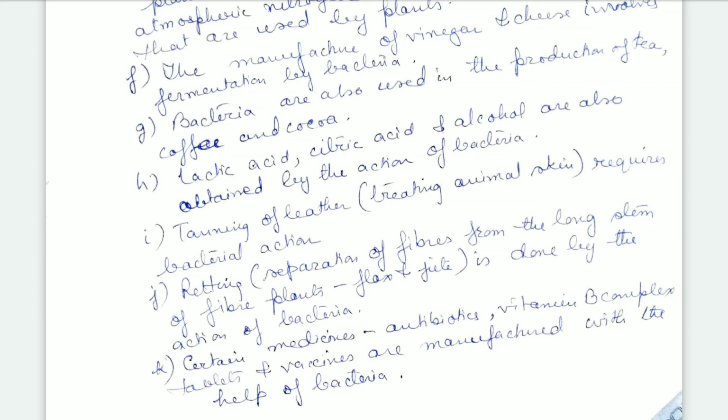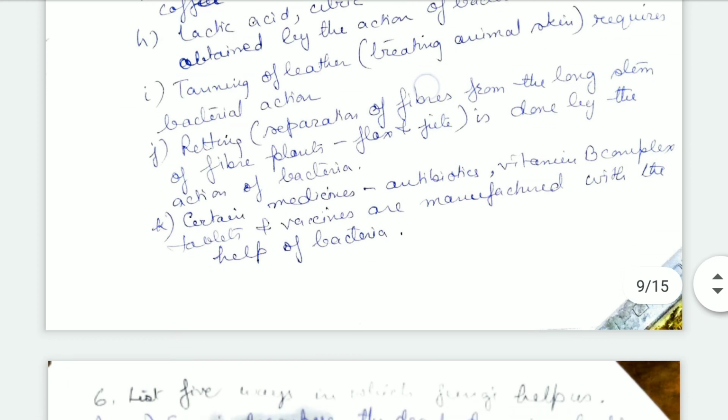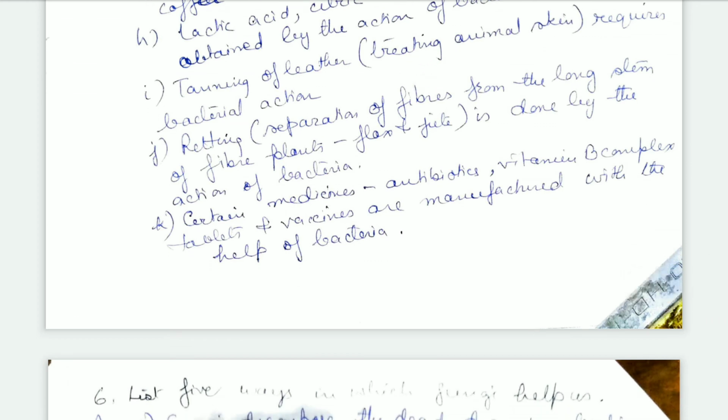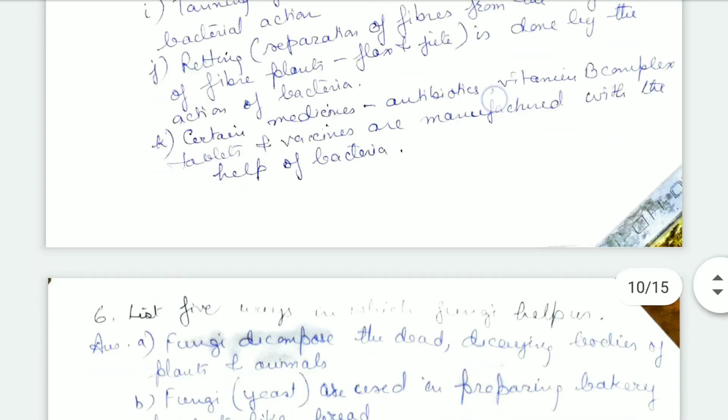Retting is the process by which fibers are separated from the long stems of fiber plants like flax and jute plant, and that also involves the action of bacteria. Certain medicines like antibiotics, vitamin B complex tablets and vaccines are all manufactured with the help of bacteria.